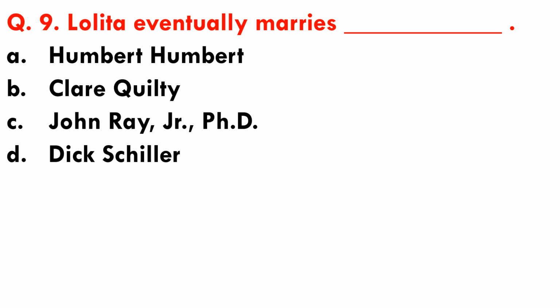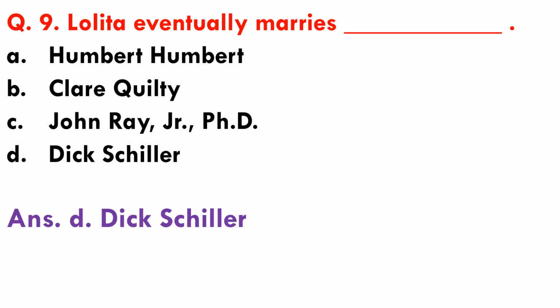Question number 9. Lolita eventually marries. Eventually, that is finally. Options are A. Humbert Humbert, B. Claire Kilty, C. John Ray Jr. PhD, D. Dick Schiller. So Lolita eventually marries Dick Schiller. Option D is the right answer.